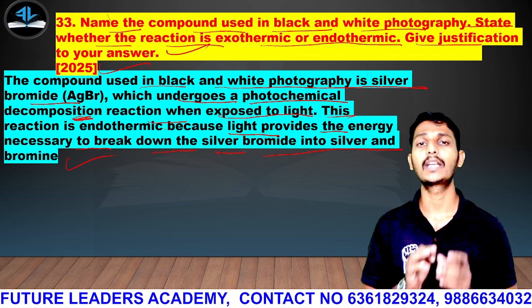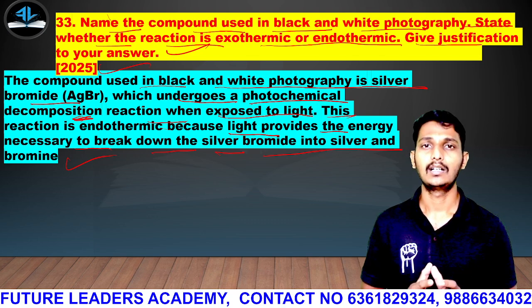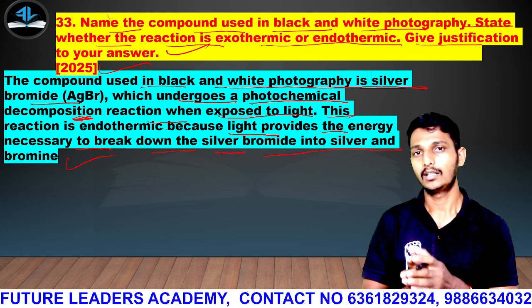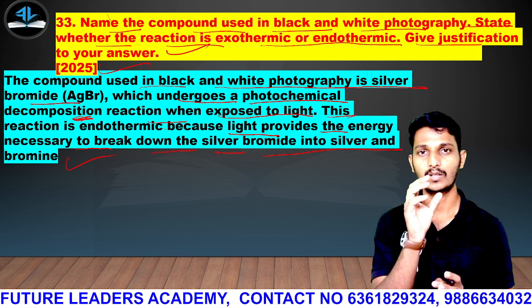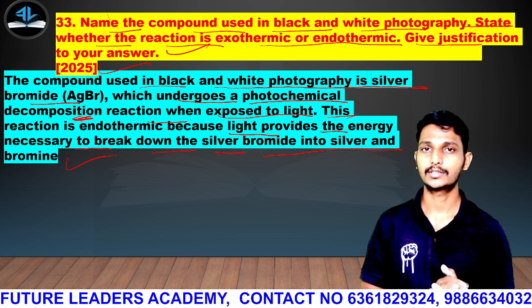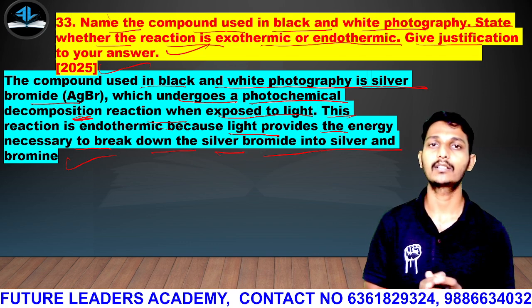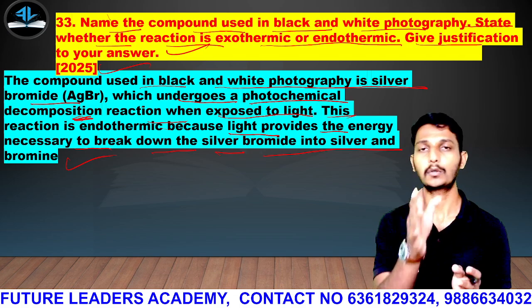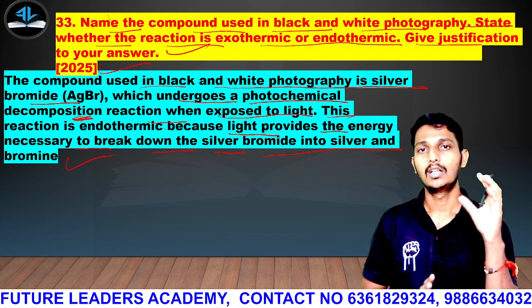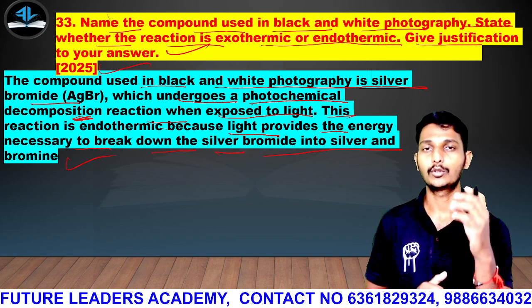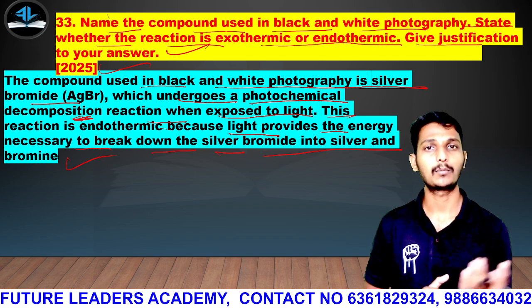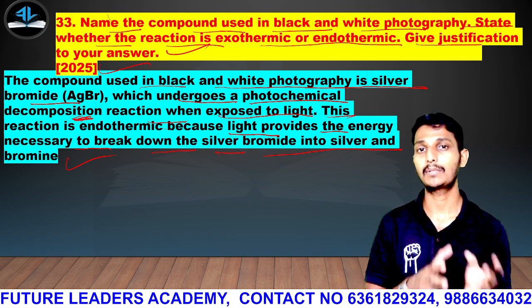Clear? First of all, AgBr and AgCl only, those are the photochemical decomposition compounds. And that is the best example for photolytic decomposition, where light energy is used to decompose a compound and give multiple products or simpler products.